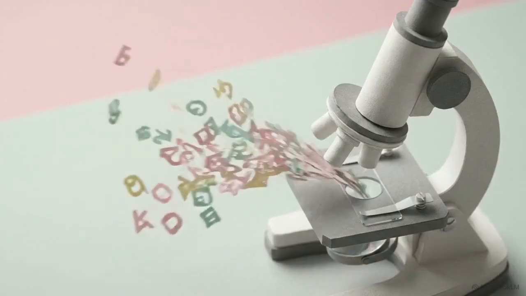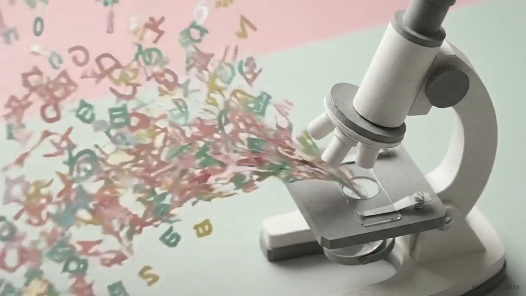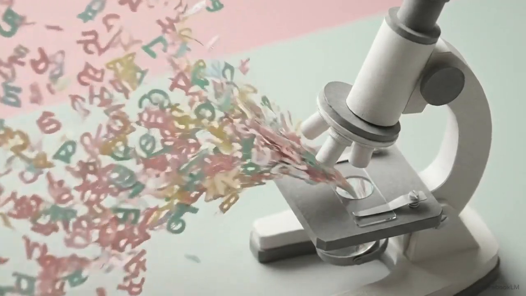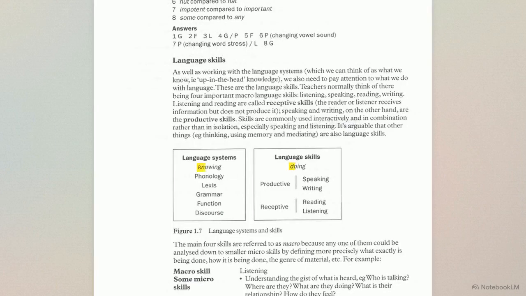It functions like a linguistic microscope, merging the massive datasets of corpus linguistics with the encyclopedic depth of traditional discourse analysis. Figure 1.7 categorizes language into knowing systems and doing skills. Here, discourse is ranked as a foundational tier of linguistic knowledge. By tracking relationships between these systems and the doing skills, CADA maps exactly how writers perform.